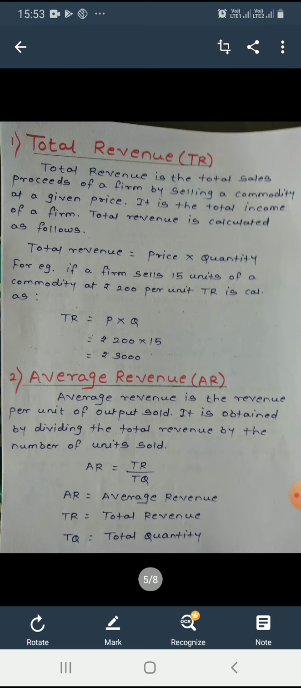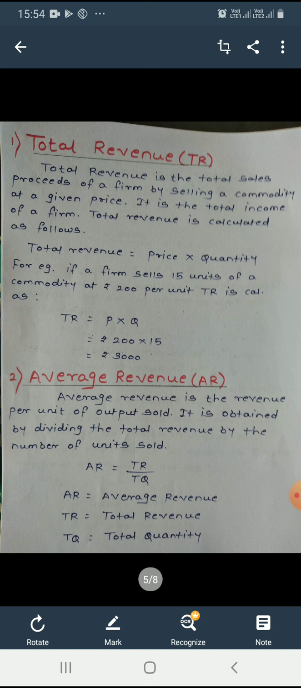Now see the first, total revenue. Total revenue is the total sales proceeds of a firm by selling a commodity at a given price. In short, it is the total income of a firm. Total revenue is calculated as follows. See the formula for total revenue.